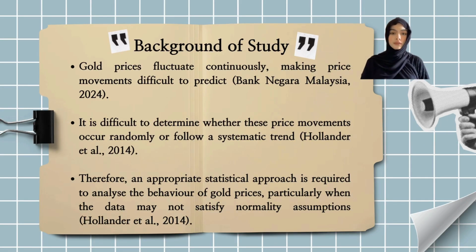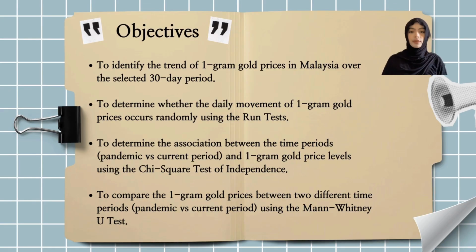Gold prices fluctuate continuously, making them difficult to predict. It is also challenging to determine whether these price movements occur randomly or follow a specific trend. Therefore, an appropriate statistical method is needed, especially when the data may not satisfy normality assumptions, making non-parametric methods suitable for this analysis. So there are four objectives.